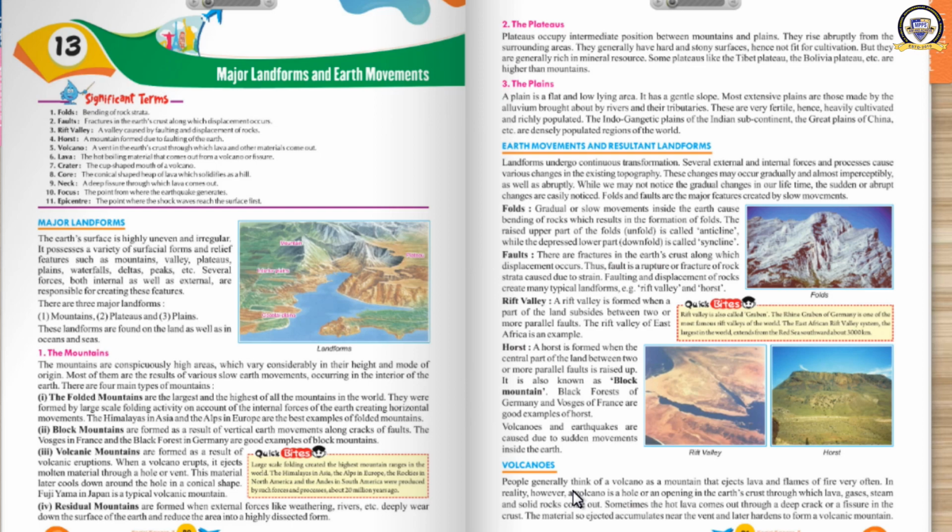We started it yesterday, that fold and fault, they are the movements, the reaction or the impact or the effect of the movement. What is the result of folding? There are various mountains formed. And what is the result of faulting? There are two landforms formed, rift valleys and horst or block mountain. Block mountain is the upper or the raised part of a faulting activity, and a rift valley is the lower or subsided part due to the faulting activity.